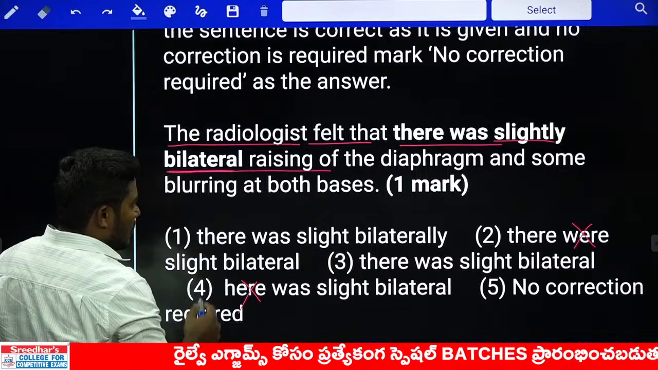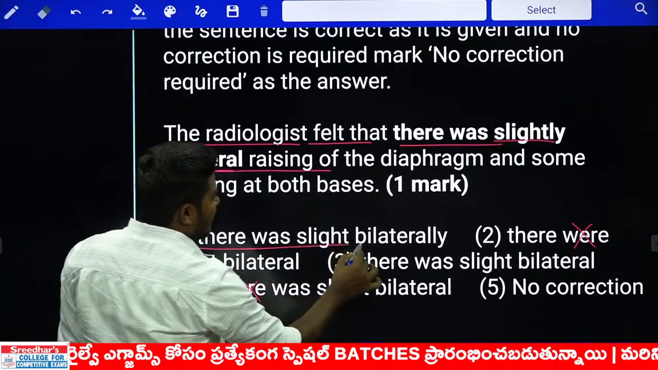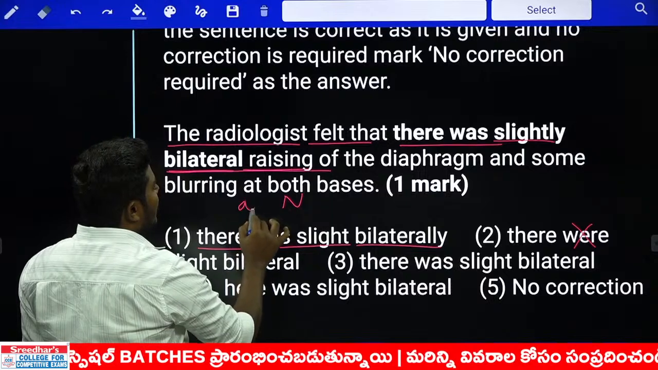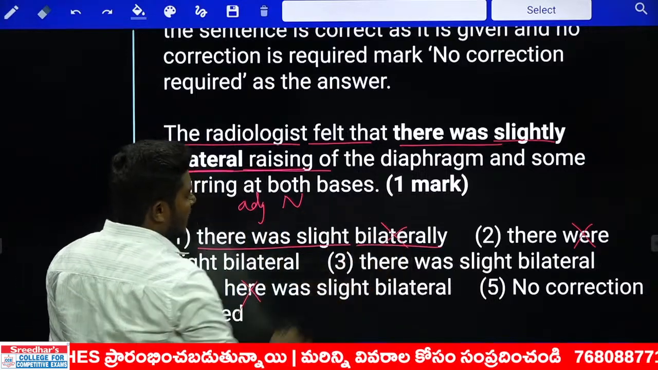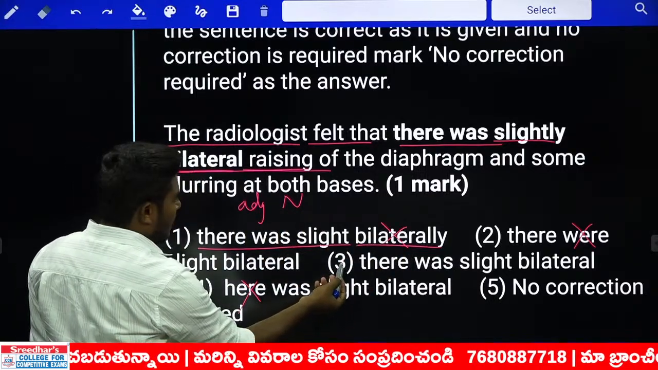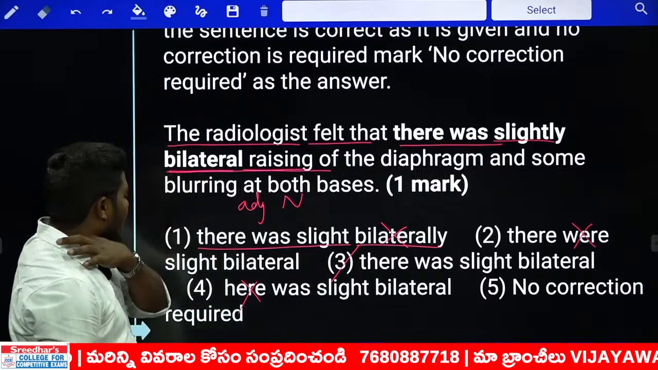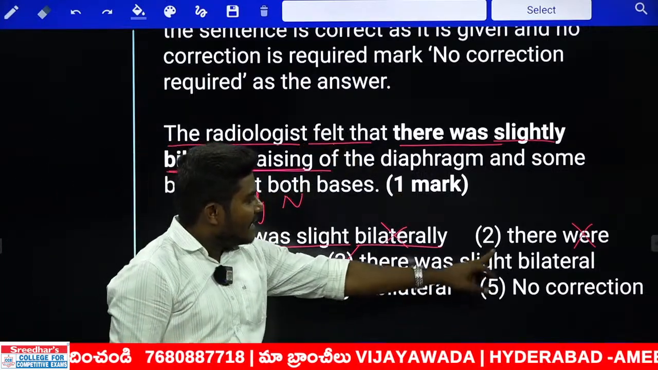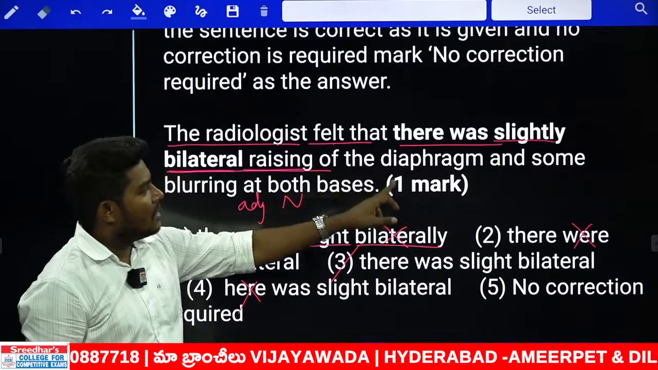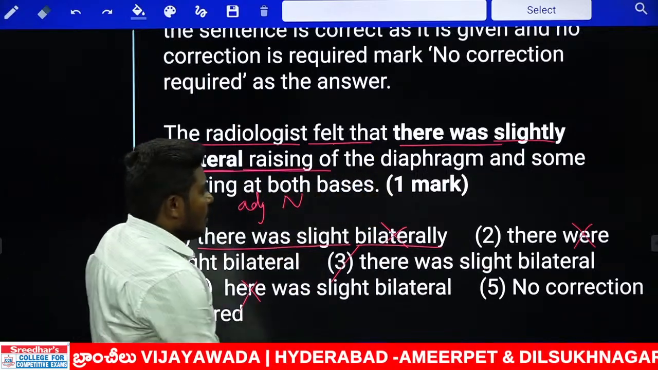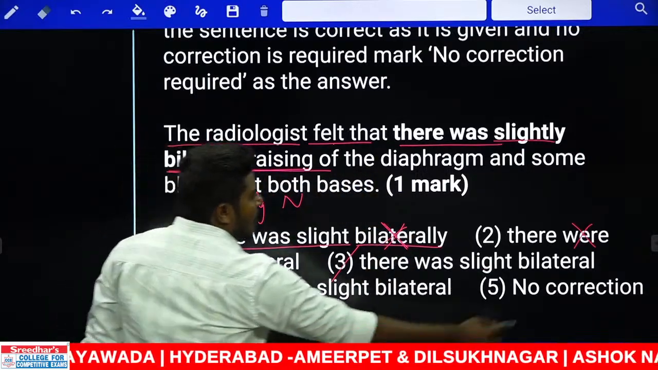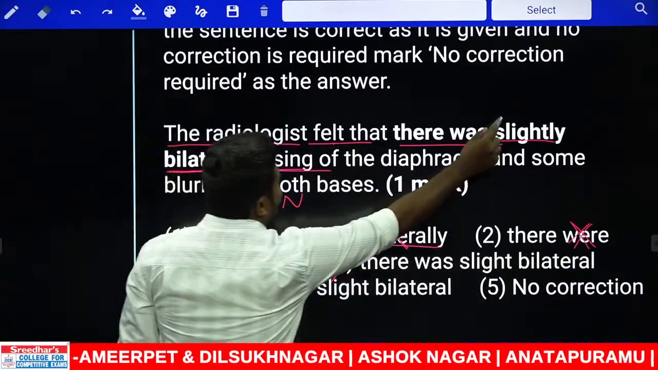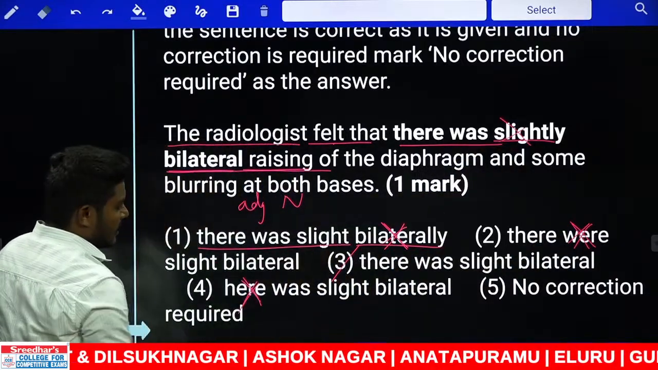Now if you look at this combination, there was slight bilaterally is wrong again, because there is a noun form. Before the noun we need an adjective, and bilaterally is not an adjective. So there is only one option remaining. What is that option? Third option. Let us read the sentence now. The radiologist felt that there was slight bilateral rising of the diaphragm. That is a possible one. So bilaterally is eliminated from here, were is eliminated from here, and from here slightly is eliminated. So the answer should go with the third one.